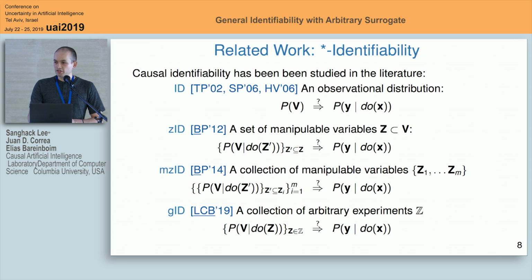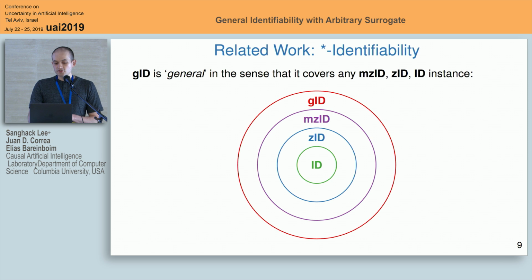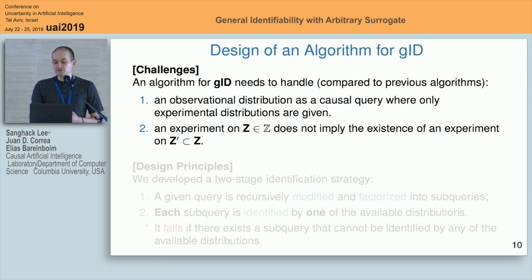So we could have any combination of experiments for this setting, and we again want to find the causal effect of some particular set X on Y. This is just a picture of these problems that I just mentioned. So our setting is more general and subsumes the others. We would like to first design an algorithm to solve this problem. By contrasting this to previous solutions to these other problems I mentioned, one first challenge is that observational distributions could be the target of our study.